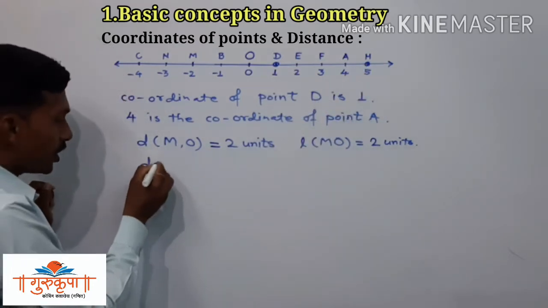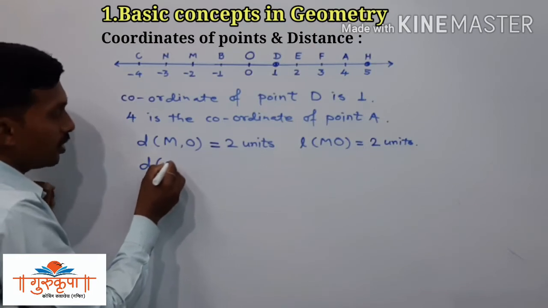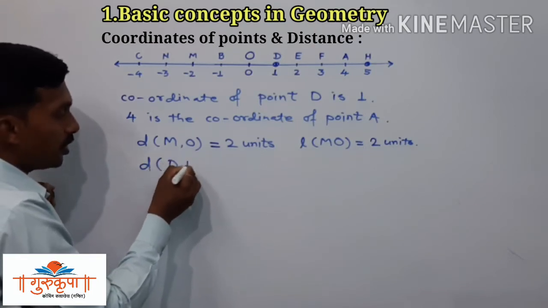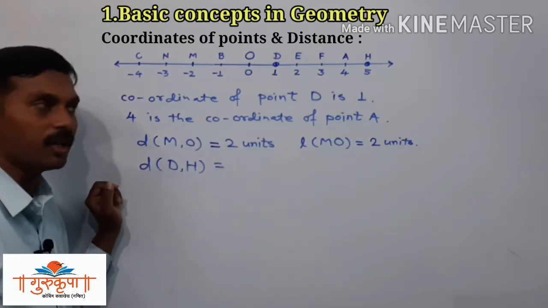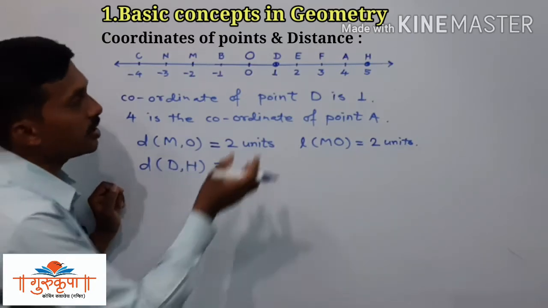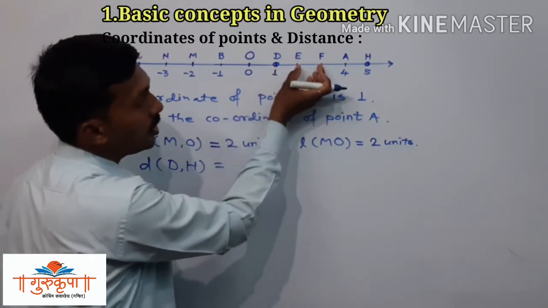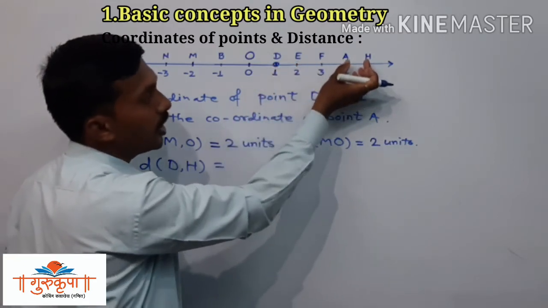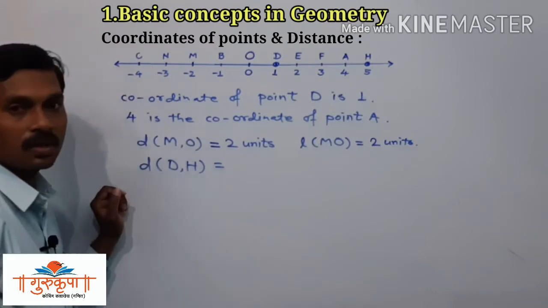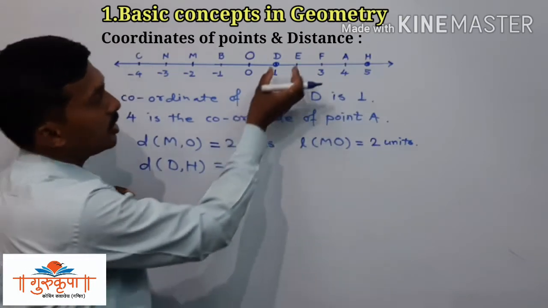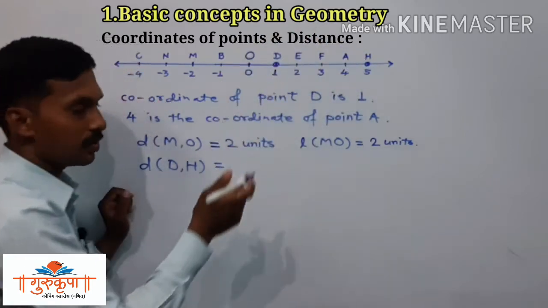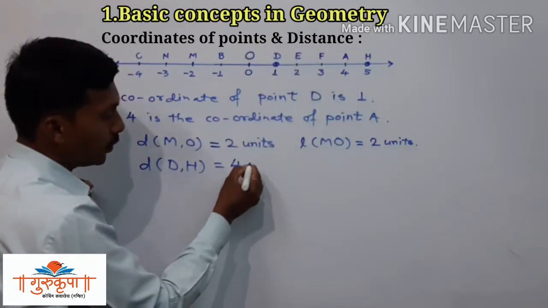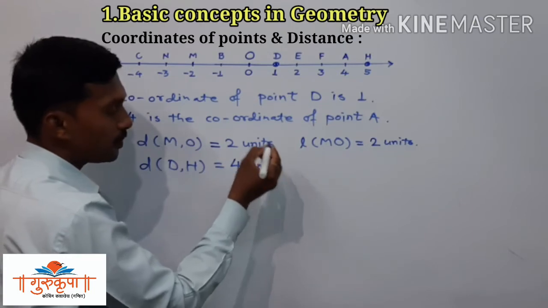So you can represent it as distance DH. And now observe how much the distance is. See, this is 1 unit, then this is 2 units, then 3, and then 4. How many units are there? 1, 2, 3 and 4 units. So here you can write this is 4 units.